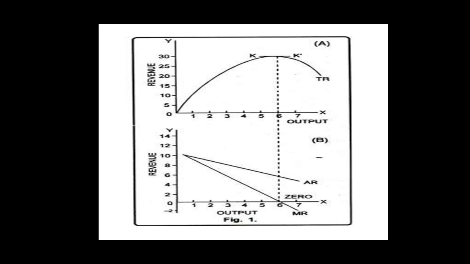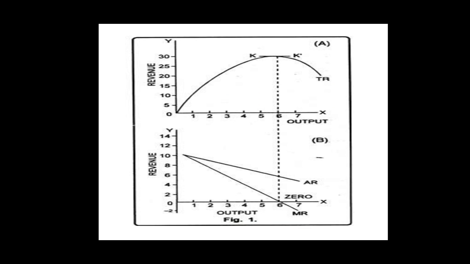We can also see here that when both average revenue and marginal revenue are falling, marginal revenue is less than average revenue as the marginal revenue curve lies below the average revenue curve, or we can say average revenue exceeds marginal revenue at all levels of output under imperfect competition.